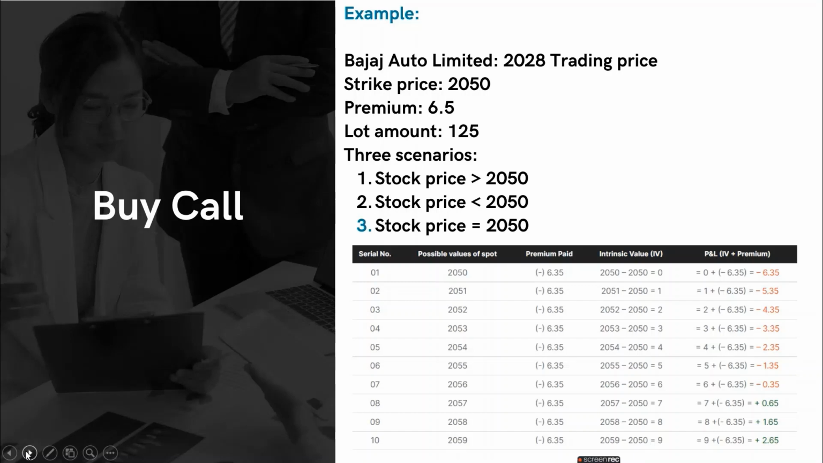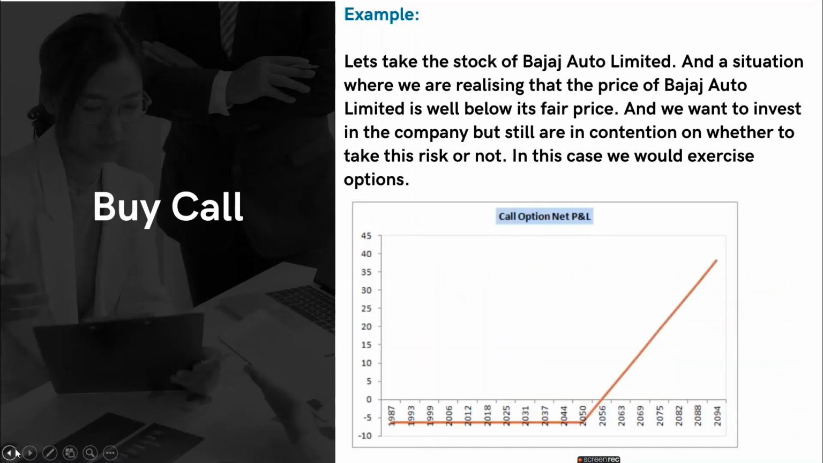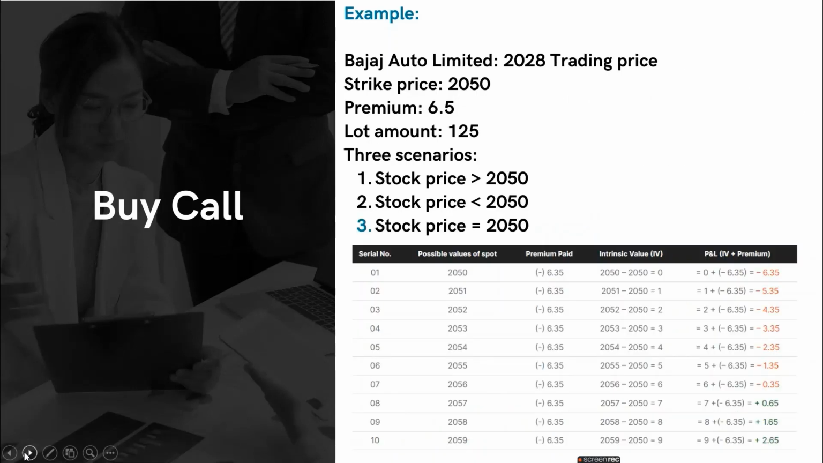So till 2056 we are experiencing a loss of a certain amount. It's not a very big amount, but it's a certain amount. And from 2057, when the trading price of Bajaj Auto Limited is 2057, from that moment we start to earn a profit. So that is what we call the break-even point. At 2056, we see that the amount is around zero. After that, the profit keeps on increasing. So that is all about buy call, and next we will be discussing sell call.